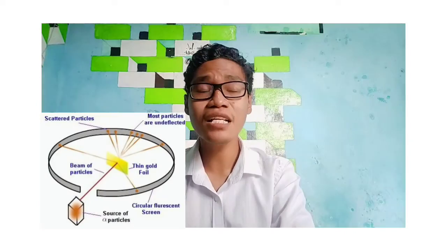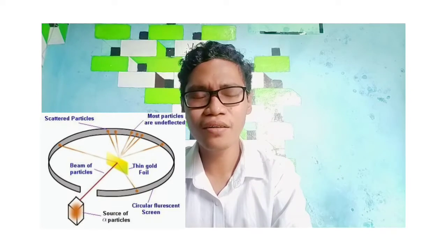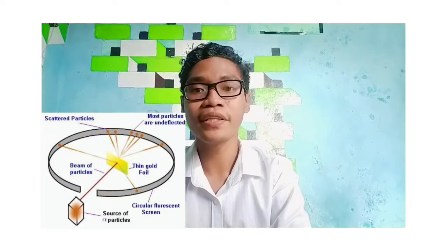The next atomic theory is the theory of Ernest Rutherford and his two assistants. Ernest Rutherford and his two assistants discovered the atomic nucleus in 1910. The atomic nucleus has a smaller radius than the atomic radius. Rutherford's theory came from the experiment of bombarding a gold plate with alpha particles.